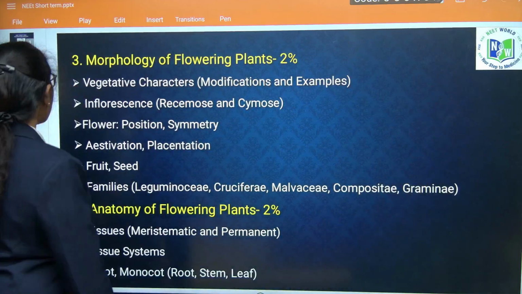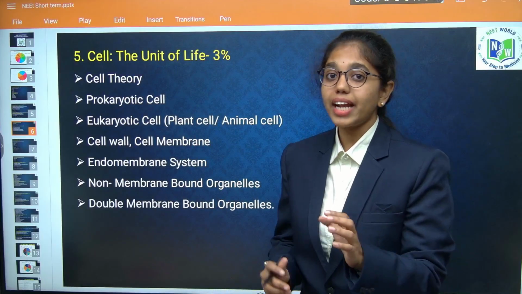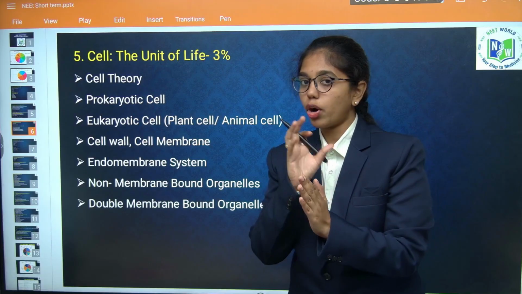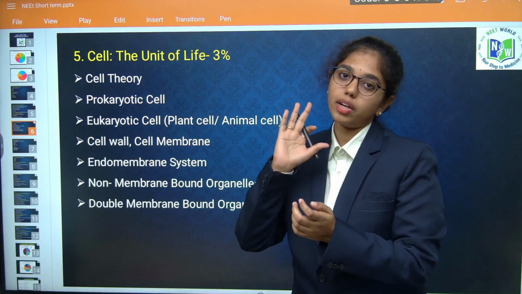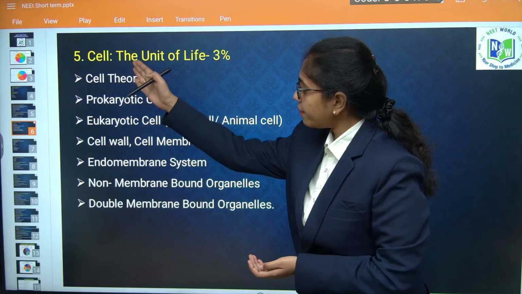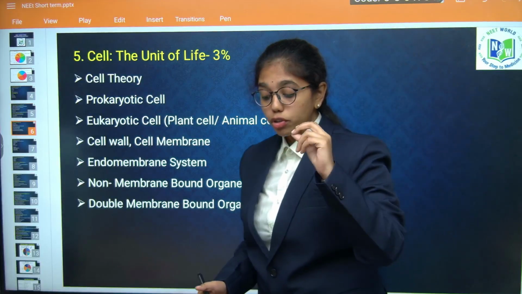Next, the topics to be focused from Cell the Unit of Life. We have discussed, right? The topmost unit from NCERT 11th biology. Under botany you have to focus first on cell biology. Under that the first chapter is Cell the Unit of Life, where we have many topics, but the most frequent areas are the ones you have to choose.